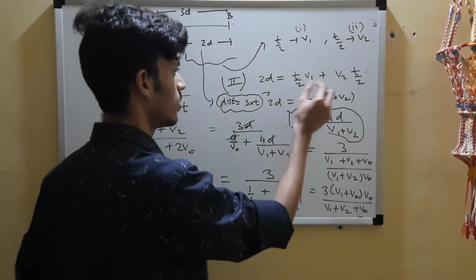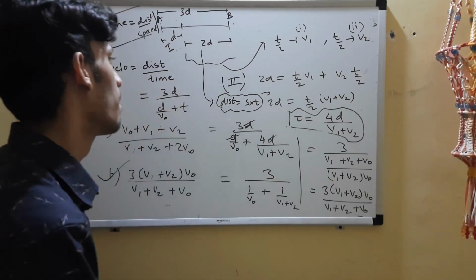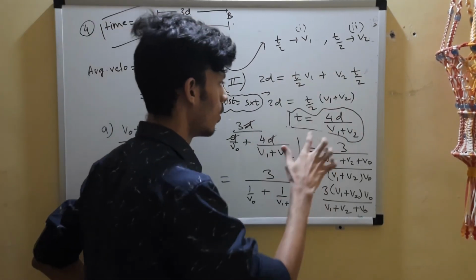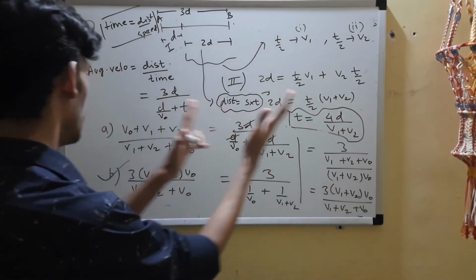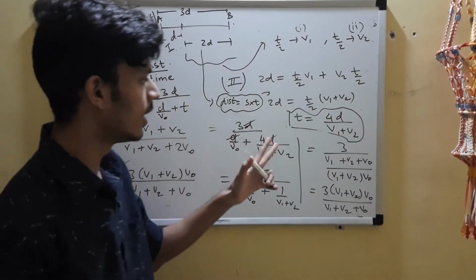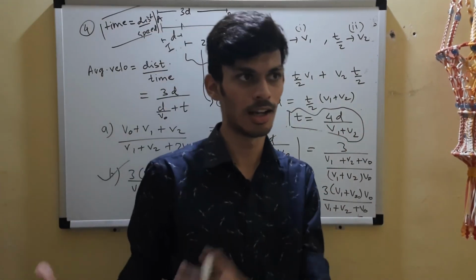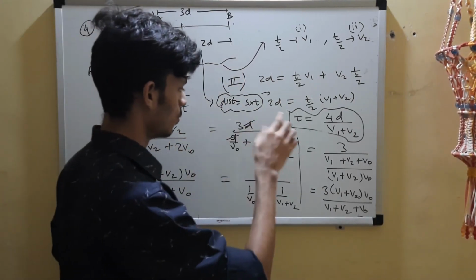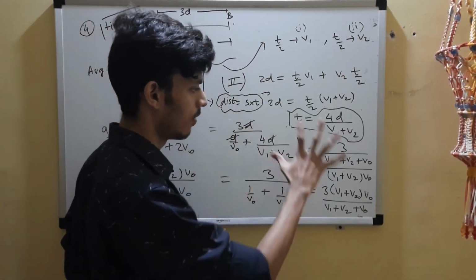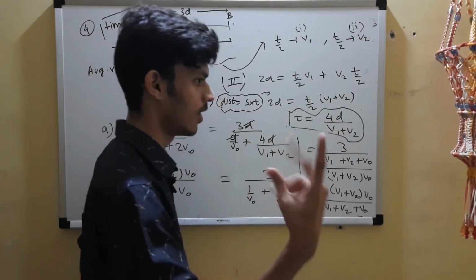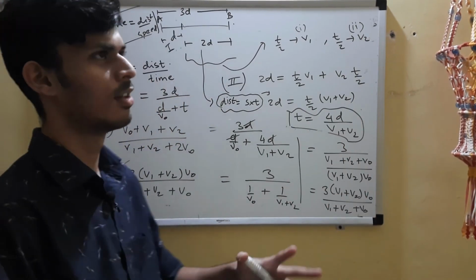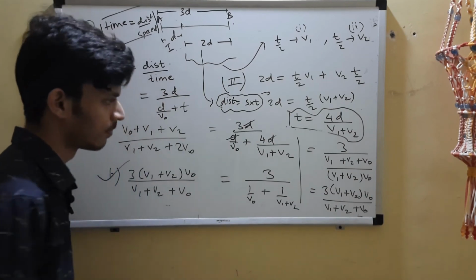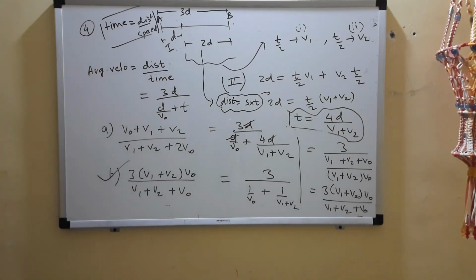Speed into time, speed into time. Then we took common, we found out t. We substituted it over here, and d got cancelled. Not luckily, it is the logic that we used. So d got cancelled and we got our answer in the form of v1, v2 and v0. So this was overall a very good question. I will release one of such questions on the website.